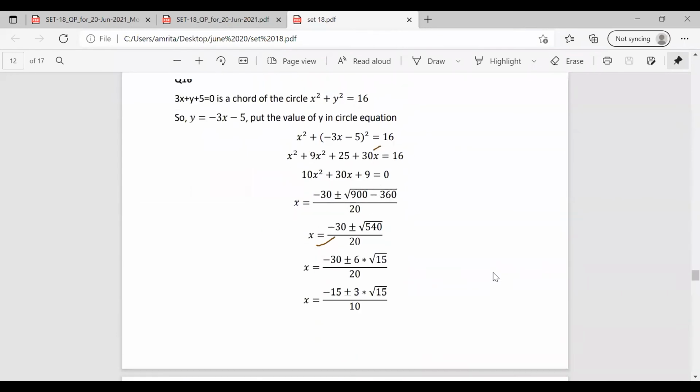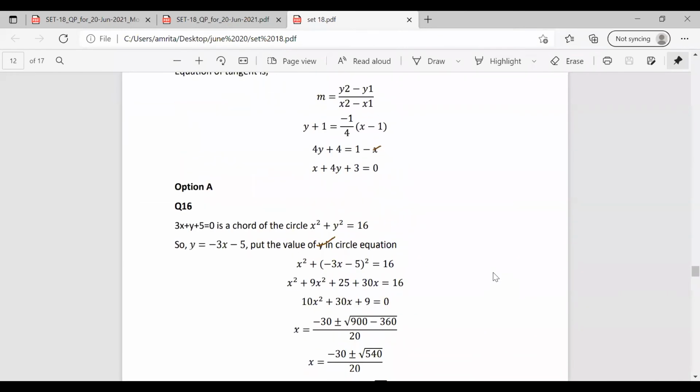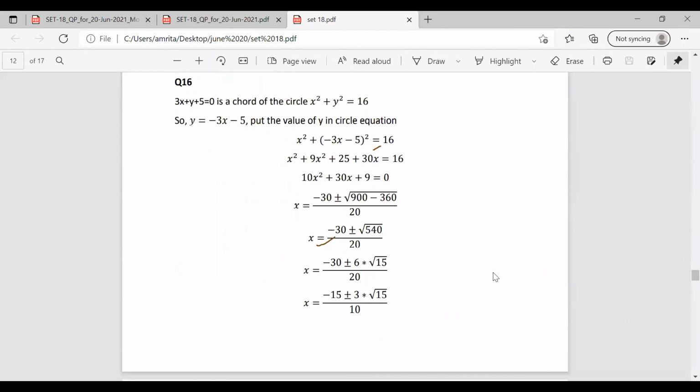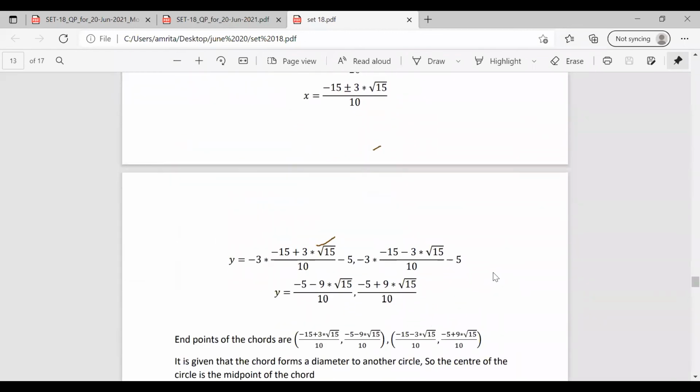Now we have to find the value of y. So in order to find the value of y, we have the equation of y as minus 3x minus 5. We already found the value of x. So substituting the value of x, we can find the value of y in the equation. So y is equal to minus 3 into x minus 5, and the other solution is minus 3 into the other x minus 5. So substituting these values, we can find the value of the y coordinate also.